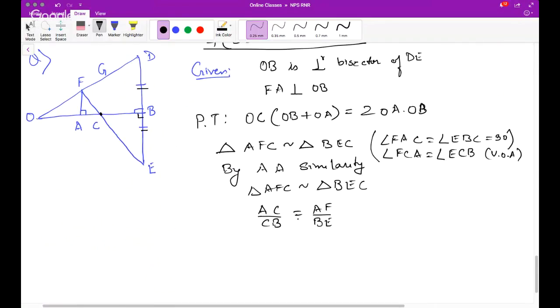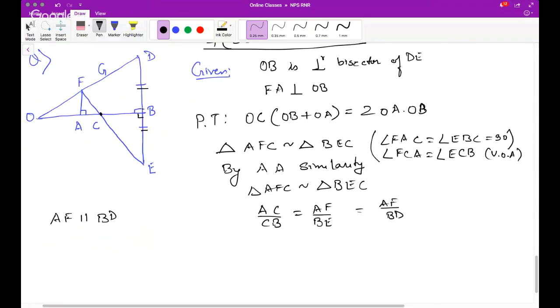Now I know BE is also equal to BD. So hence I can also say AF by BD. Now AF by BD, if you see, AF is parallel to BD, isn't it? Why are they parallel?